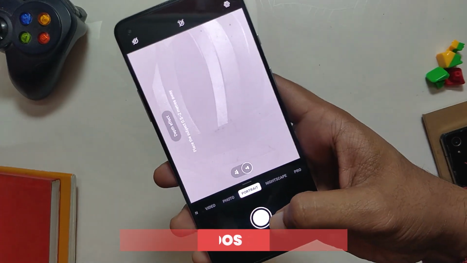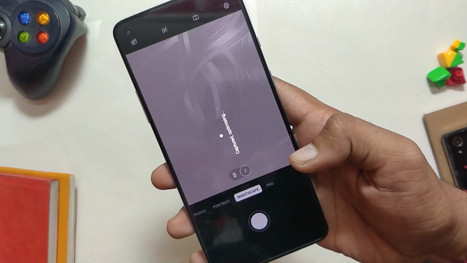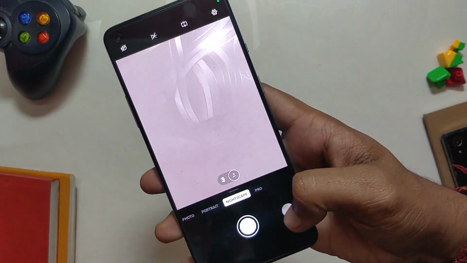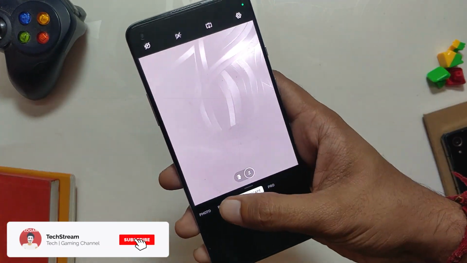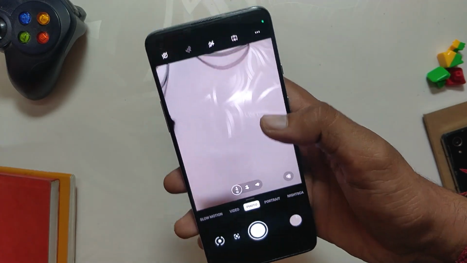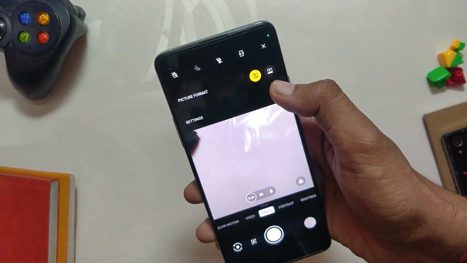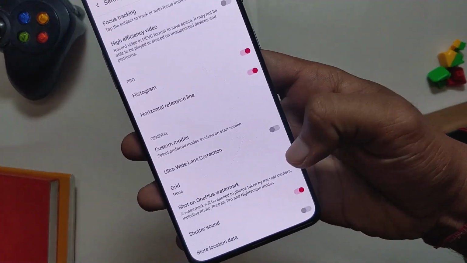Now talking about the camera, the ROM comes with the OxygenOS camera and gallery app. And yes, the OxygenOS camera is fully functional and all the camera modes just work perfectly. Just for the ultra wide lens, you need to disable ultra wide lens correction in settings, and after that the ultra wide lens will also work without any problem. I'm very excited to see the OxygenOS camera ported successfully to Android 12 ROMs. Soon all other ROMs will start including the OxygenOS camera in their builds.